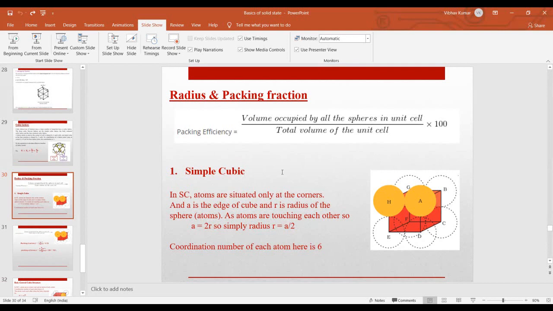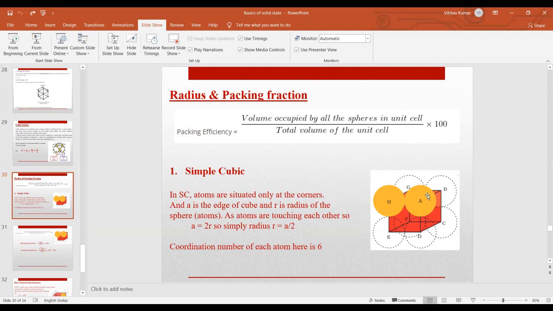Okay guys, so this is your simple cubic structure. This is your cube, and in simple cubic you will have atoms at the corners. We highlighted these two in yellow, and the others are also different atoms at the corners of this structure. In simple cubic, the edge of this cube is a, small a, and the radius of these spherical atoms is R. I think you will be good in mathematics.